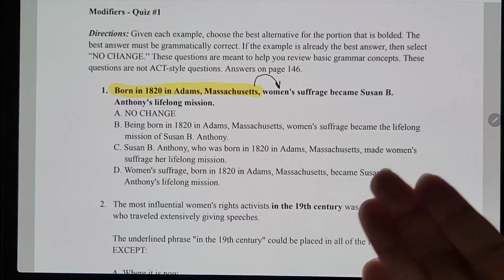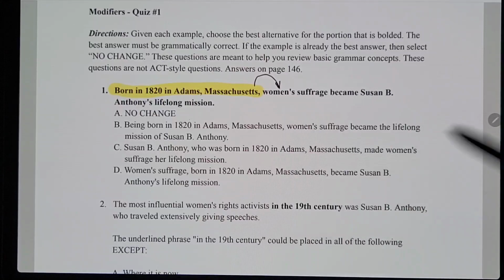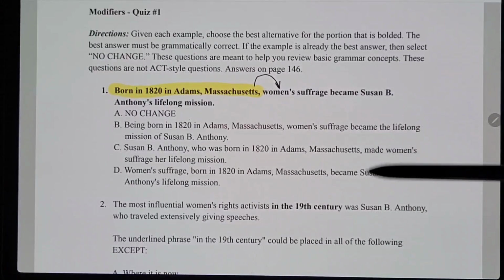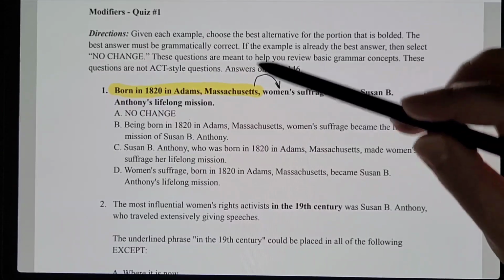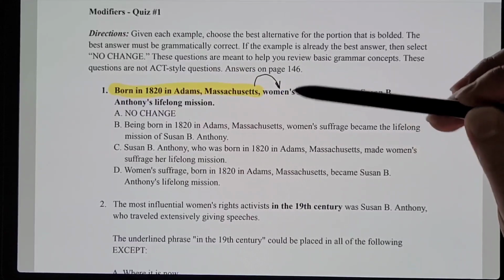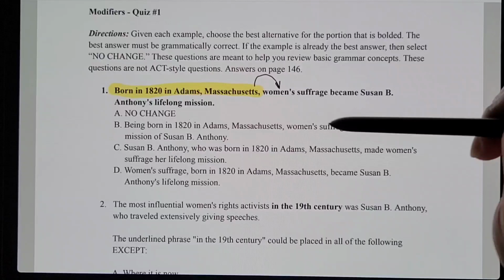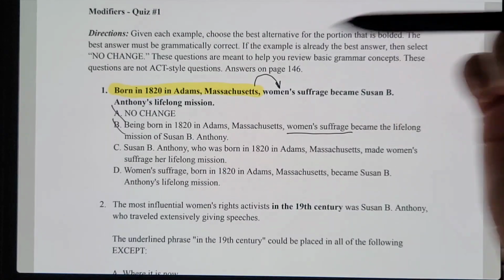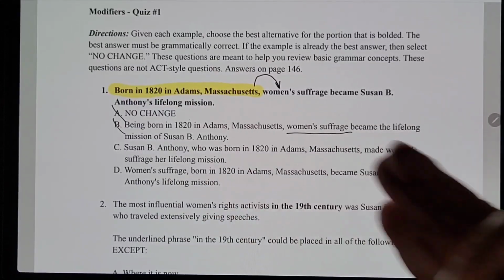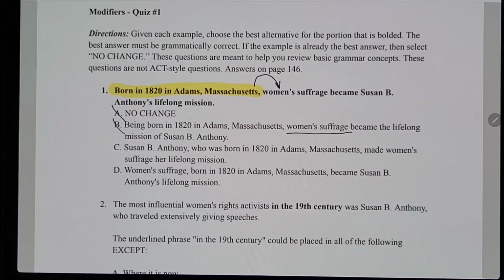That's not who that's referring to. That's supposed to be referring to Susan B. Anthony. So we need to make sure that we follow that up with Susan B. Anthony if we're going to do it with the introductory clause like that. So this one would also be wrong because of that same reasoning. You can't just introduce it with that introductory phrase and then follow it up with the wrong subject. So automatically we know A and B are wrong.